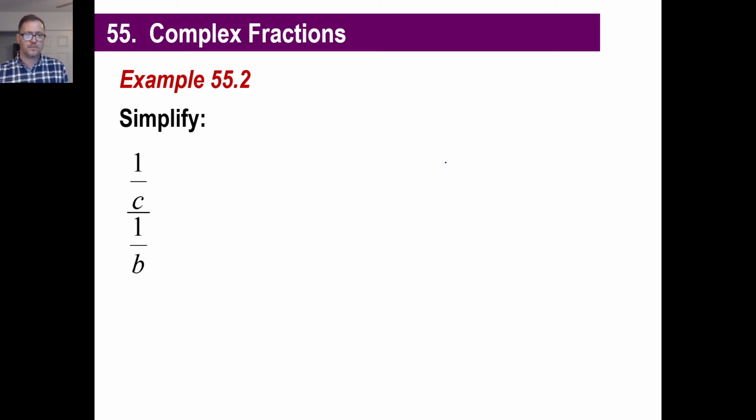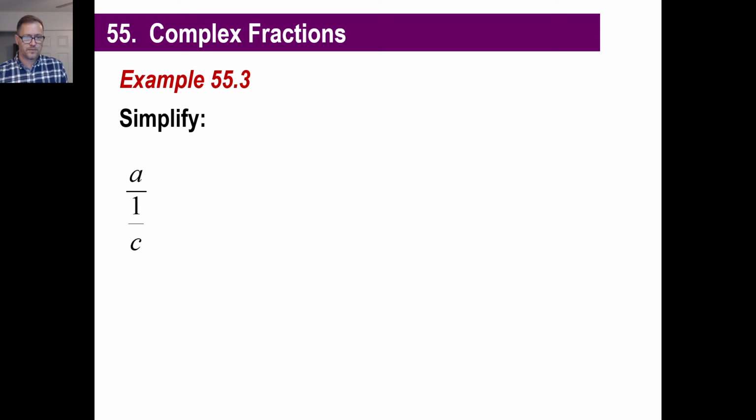So let's look at a second one. All right, take a second and copy this down. If you need to pause it, go ahead and pause. All right, well, let's simplify this thing. Same old thing, this makes it a little easier here to go ahead and just flip the second one and multiply. 1 over b, you flip, b over 1. Multiply straight across, 1 times b. c times 1, done. That's all there is to it. All right, simple enough. Okay, here's another one.